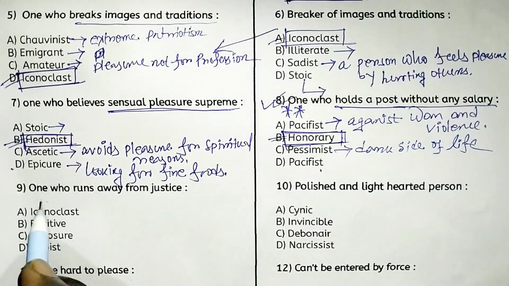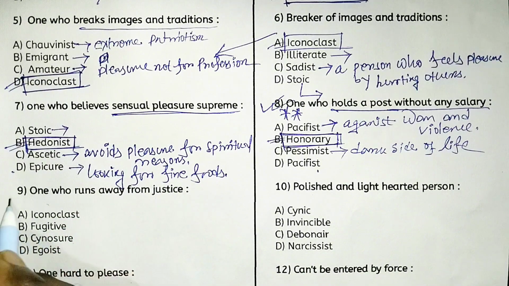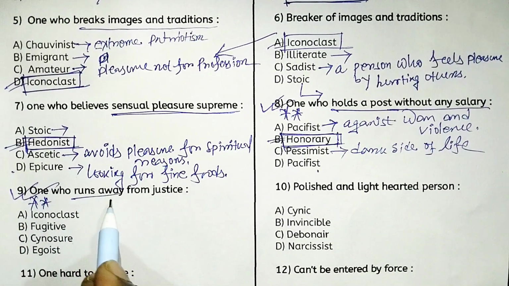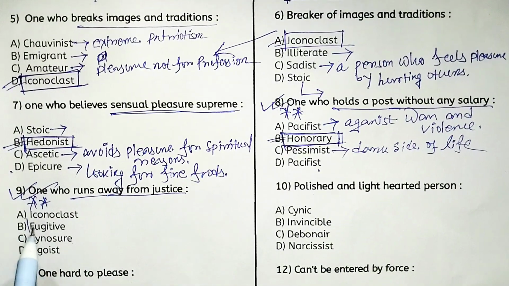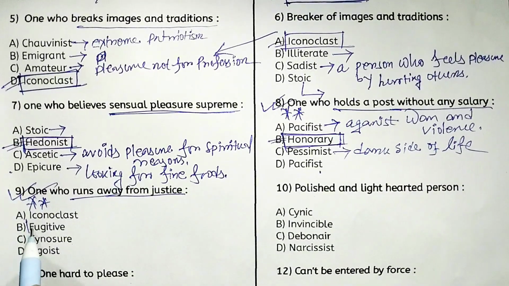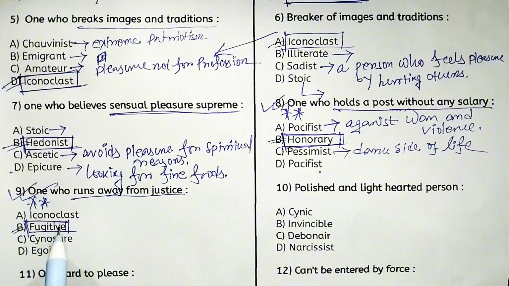Next, one who runs away from justice. Tell me the right answer. This one is also very important. The right answer is option B, fugitive. Fugitive suggests a person who escapes from the law or justice.